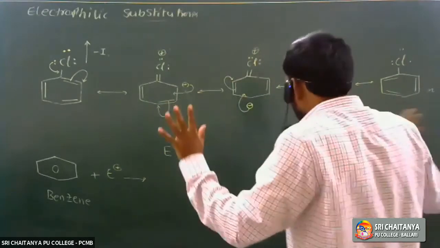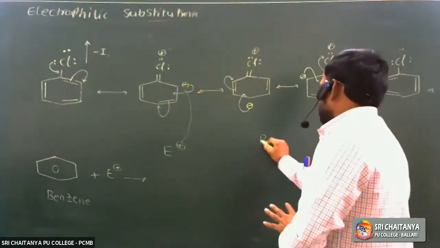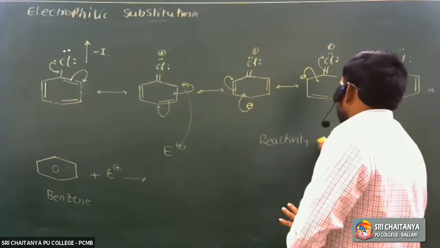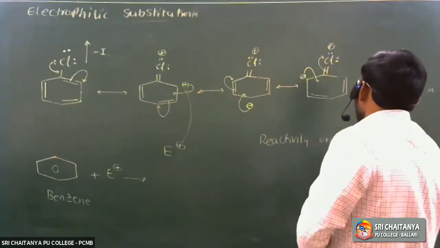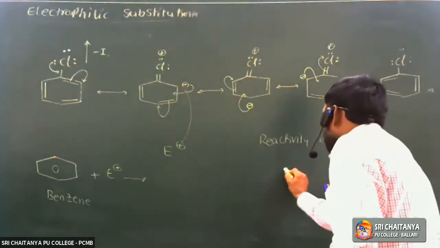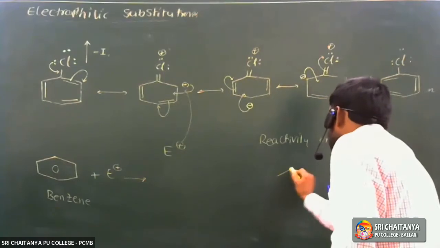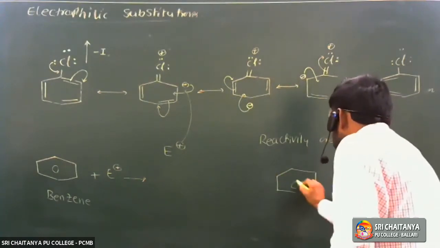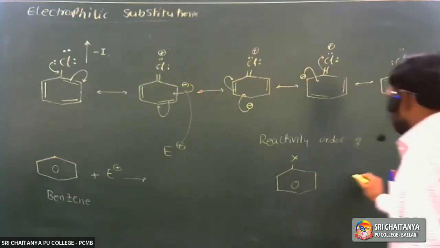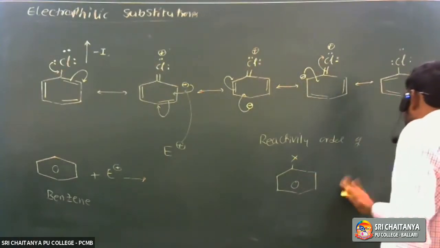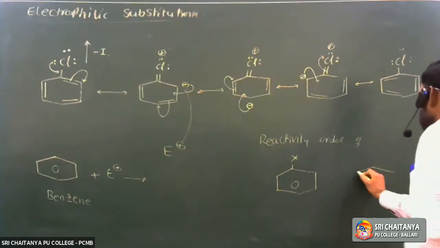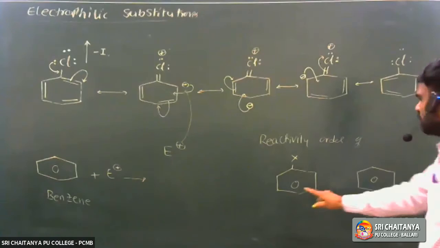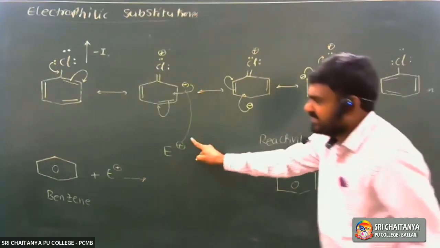Here, a very important point is, what is the correct reactivity order of aryl halides? Aryl halides means halobenzene. Halogen atom is attached to the benzene ring, and the second one is benzene. So halobenzene undergoes electrophilic substitution reactions.